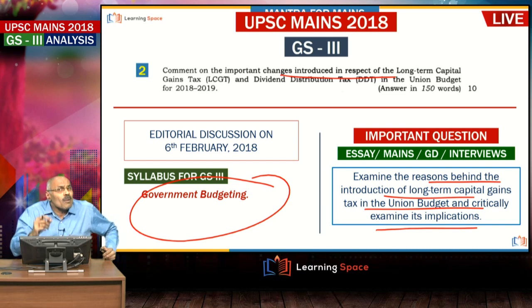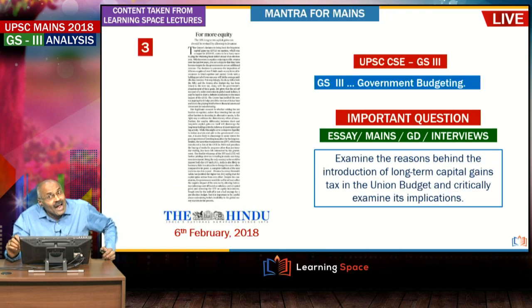But this is about union budget, and union budget is very important when you look at prelims as well as mains, and the question may not be that difficult. Only thing is it becomes around 7-8 months old by the time you write the mains examination. But have thorough analysis of union budget both from prelims perspective and mains perspective. This was what we discussed on 6th February. You may not recollect also unless you revise.